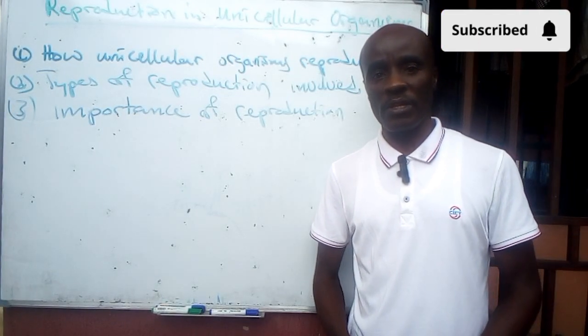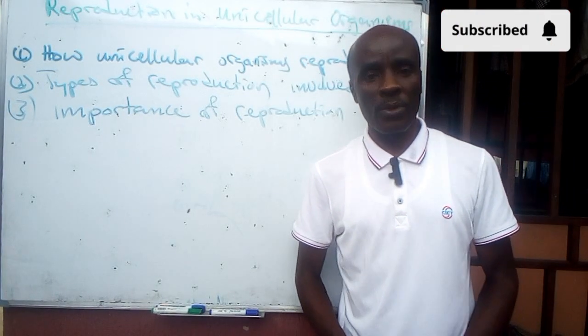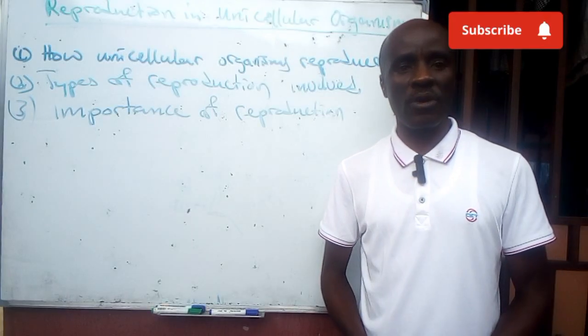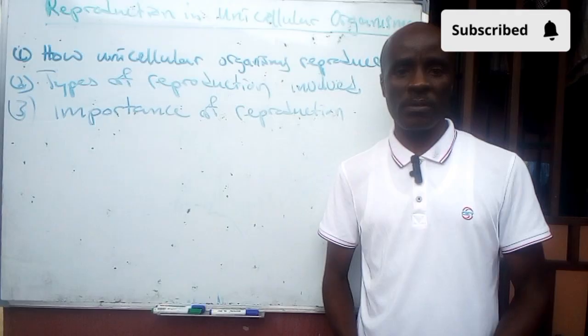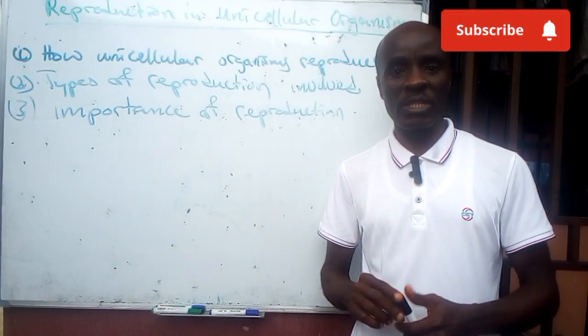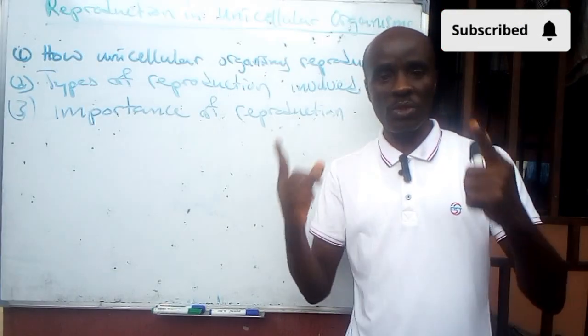Reproduction in unicellular organisms. Now, unicellular organisms are organisms that have one cell. They have one single cell. They exist as a single cell unit.